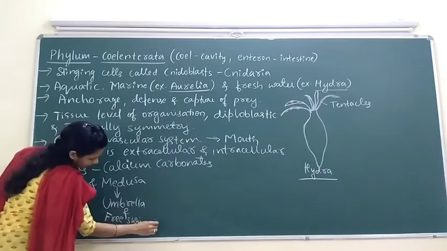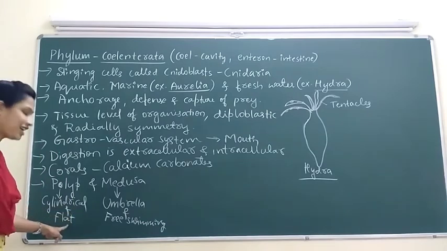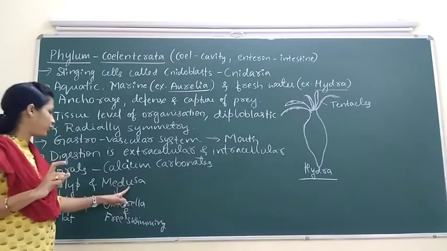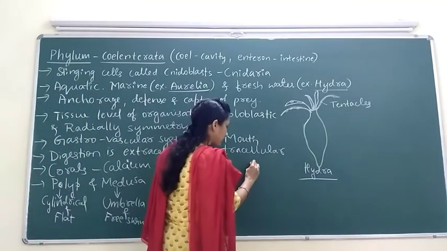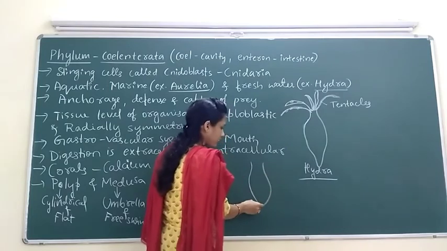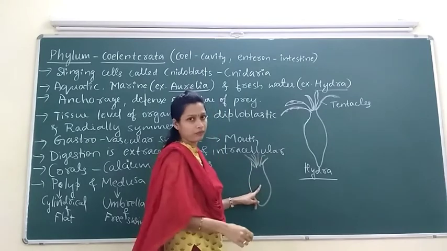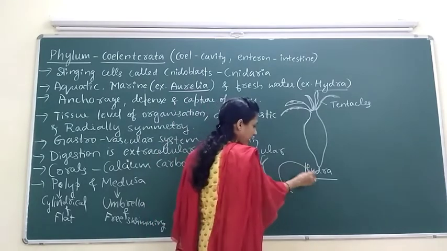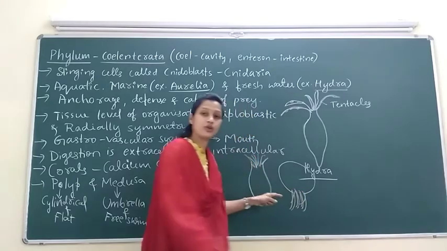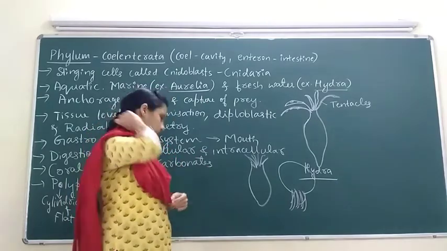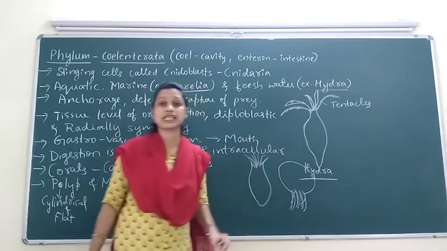It is free swimming. Polyp is cylindrical shaped, flat and it is sessile, whereas medusa is umbrella shaped and free swimming. Means polyp is like this, cylindrical shape. Tentacles are present. This is polyp. Medusa means it is umbrella shaped, and umbrella shaped medusa is free swimming in water, whereas polyp is sessile.